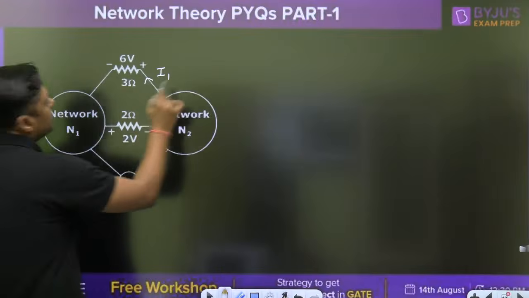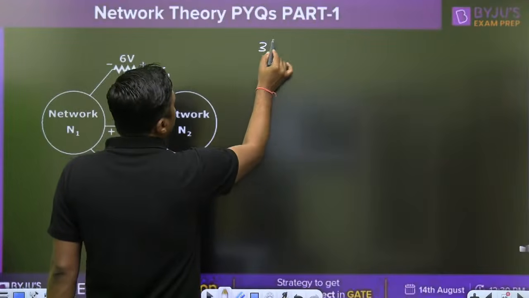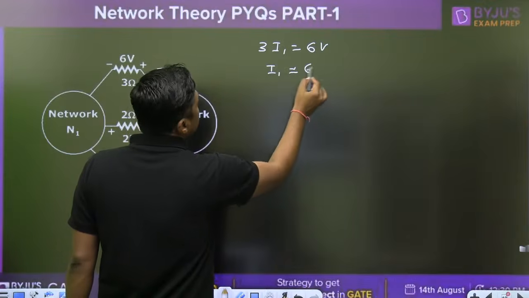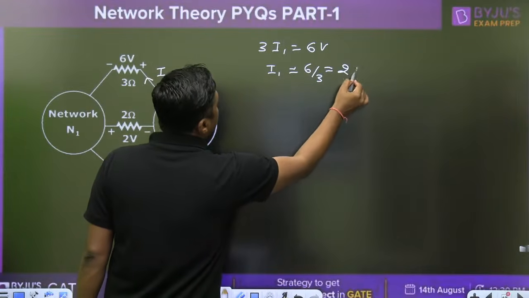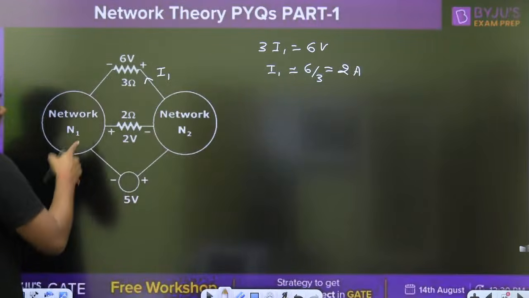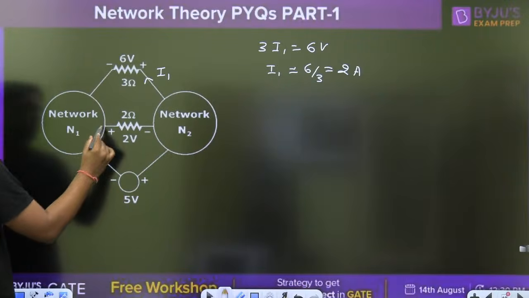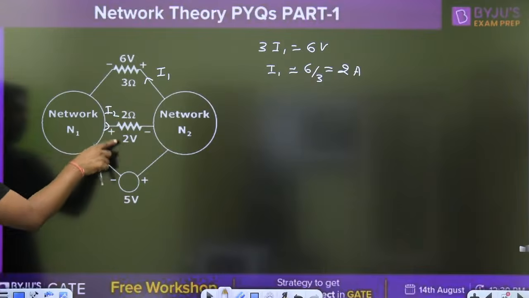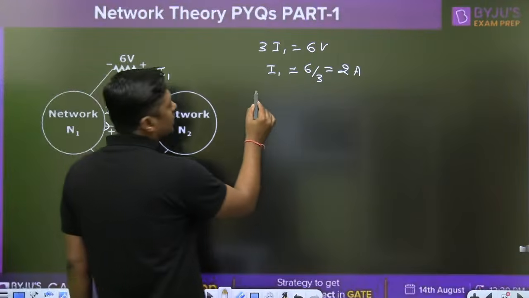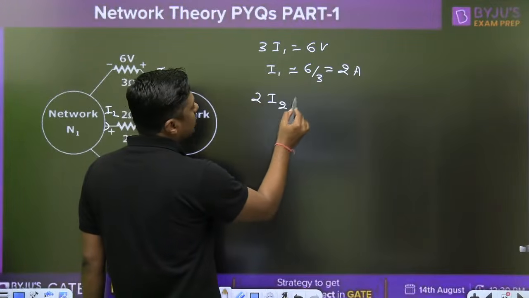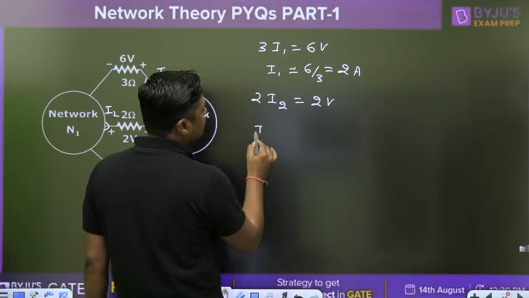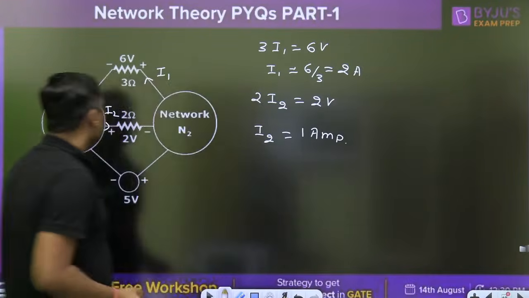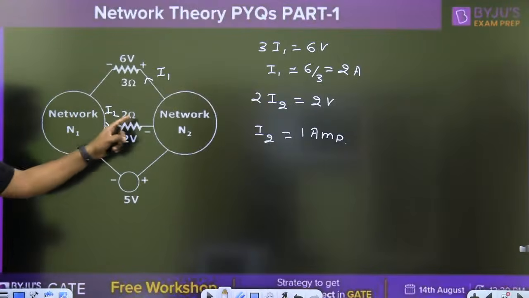So I can write 3 into I1 is equal to 6 volt. What is the value of I1? 6 by 3, that is 2 ampere. Now, what is the polarity? Plus, minus. Let this be I2. So I2 into 2 is equal to 2 volt, so I2 is equal to 1 ampere. This current is 1 ampere.